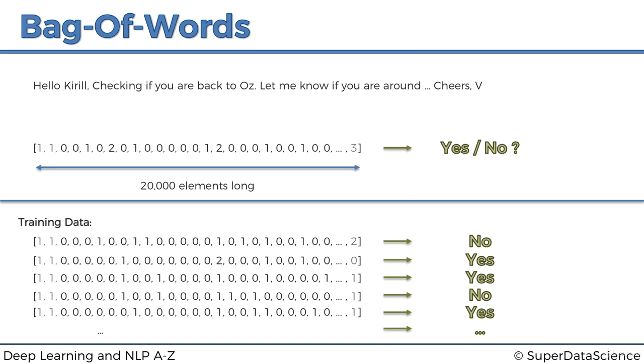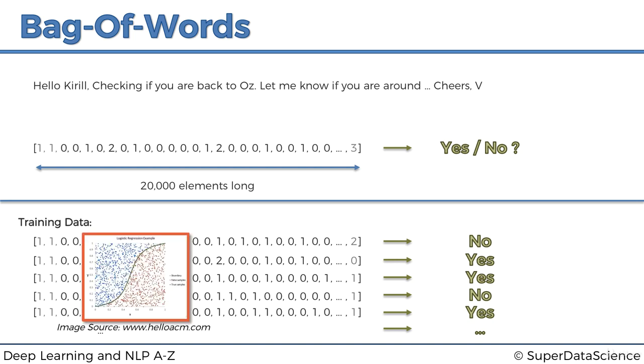So, I just threw some numbers in here to get the point across. It's not exactly accurate, but so we have these vectors, lots and lots of vectors, lots and lots of responses, yes and no. And yeah, so now we're going to apply a model. Once we have all this data, we're going to apply a model. So one of the algorithms we can apply to create our bag of words model is the logistic regression.